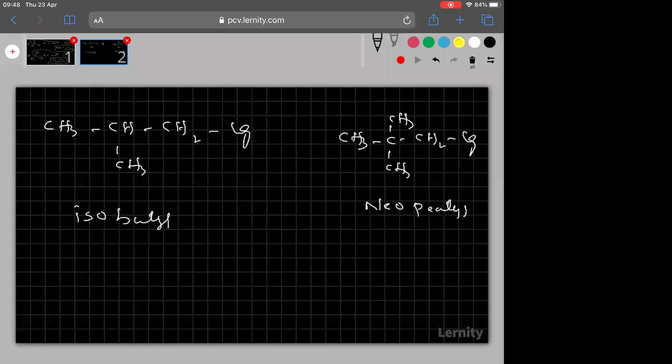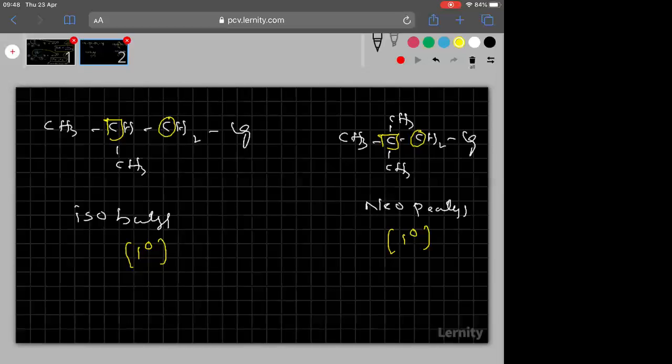Now try to understand. In isobutyl, the leaving group bonded carbon is immediately bonded to another carbon, so it is primary. In neopentyl also, the leaving group bonded carbon is immediately bonded to another carbon, so neopentyl is also primary.